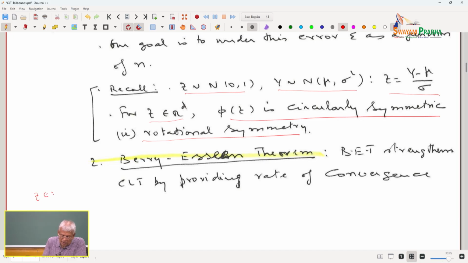If z belongs to R^d and z is normal 0, identity, P of z you should know by now is 1 over square root of 2 pi to the power d by 2, the determinant of I to the power half, which is 1, times exponential of minus 1 half x transpose I inverse x, but this is essentially x transpose x.